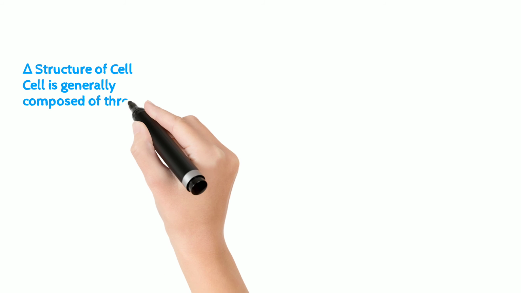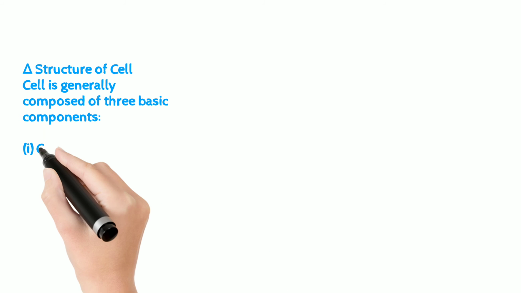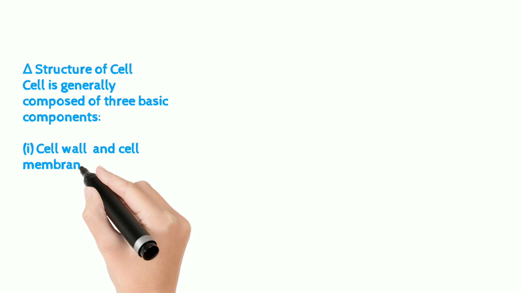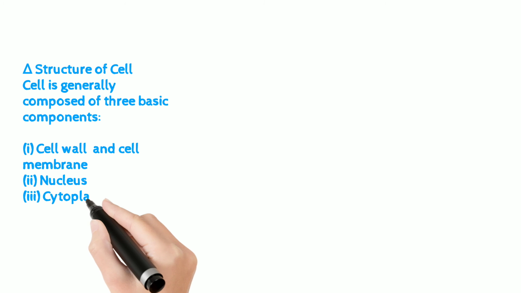Structure of cell. Cell is generally composed of three basic components. Cell wall and cell membrane. Nucleus. Cytoplasm.